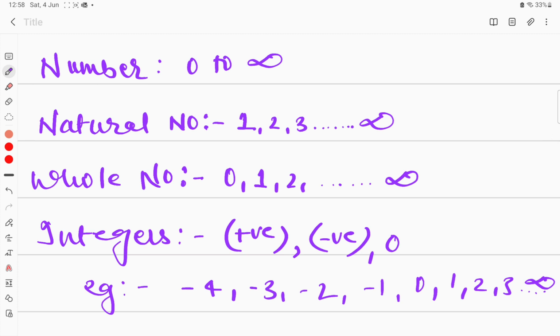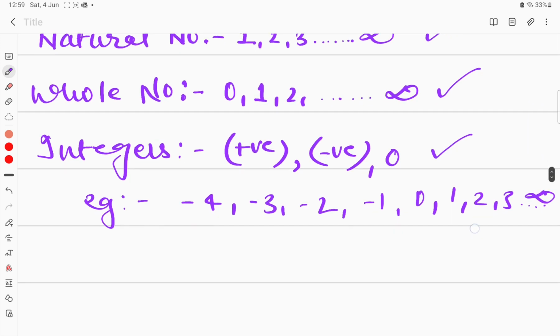Before we proceed ahead, let me revise what we have learned till now. First, we discussed natural numbers, the numbers which start from 1 and go up to infinity. Then we talked about whole numbers: when we include 0 in natural numbers we get the complete set of numbers, and that is why we call it a whole number. And integers are basically the combination of all the positive integers and all the negative integers with 0. That is what we call integers.